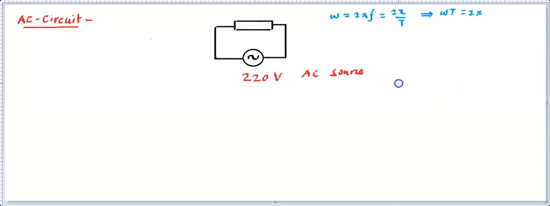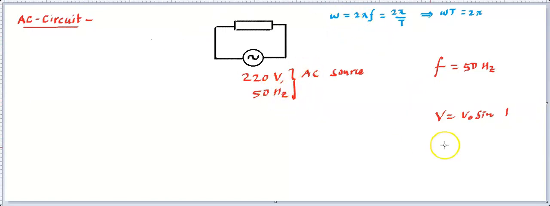So many times it will say 220 volt, and along with this it will write 50 hertz AC. If it is mentioned like 220 volt, 50 hertz AC source frequency, then from this information we can find that the frequency is 50 hertz. Once we have the frequency as 50 hertz, omega can be calculated using 2 pi into f, and we can convert to the sinusoidal form, V is equal to V naught sin omega t or something like that, right?